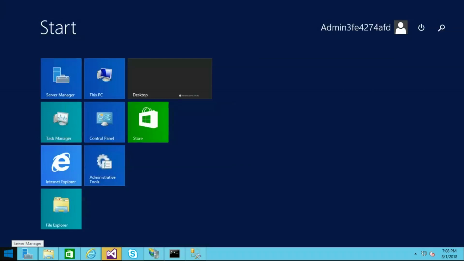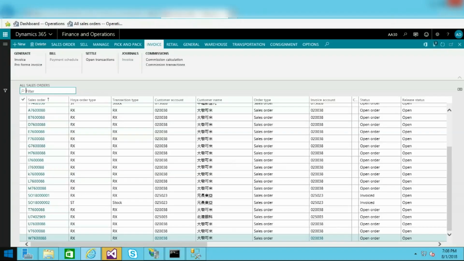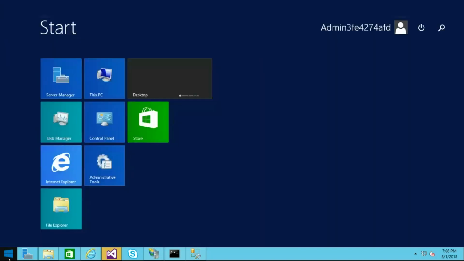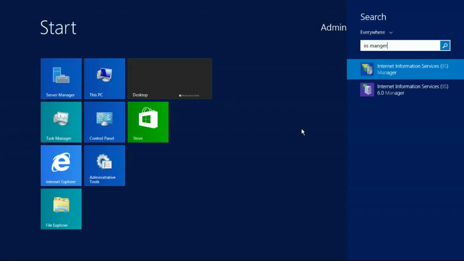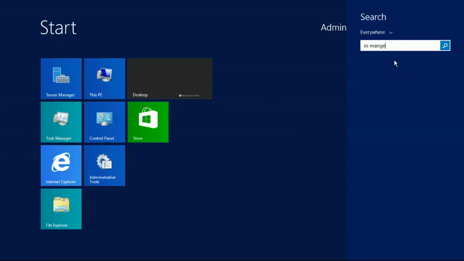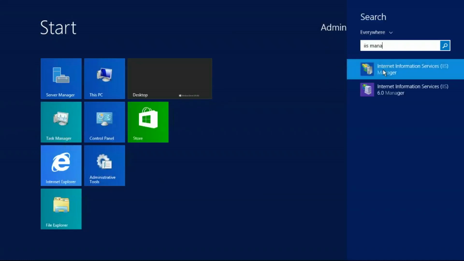Generally, as we know, in earlier versions the AX server services were Windows services. When it comes to 365, we don't have any separate AX application to install and open on the desktop. It has become completely online, with web browser access. So the architecture is that the AOS is hosted in IIS. Let me go to IIS Manager. I'm just typing IIS Manager here. IIS is Internet Information Services. You see this is the IIS Manager.